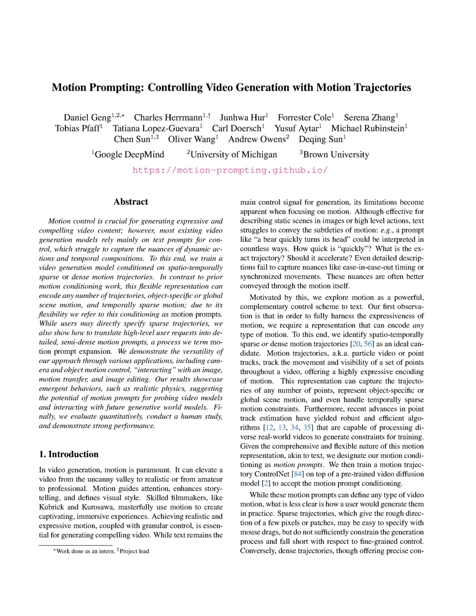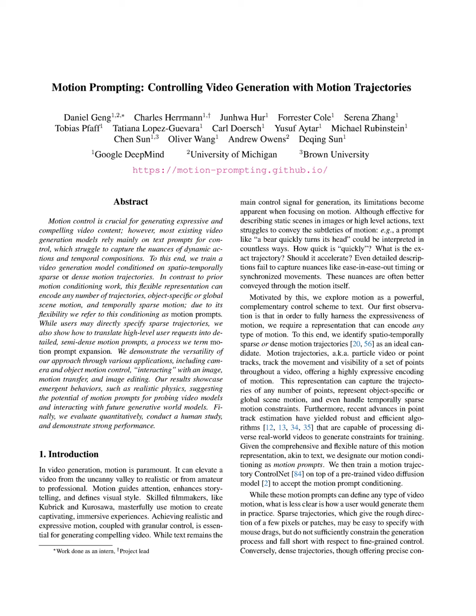Our proposed method addresses the challenge of effectively representing and controlling motion in video generation, which is often inadequately conveyed through text prompts alone. We identify that text struggles to capture the nuances of motion, such as speed, trajectory, and timing, leading to ambiguity in video generation.